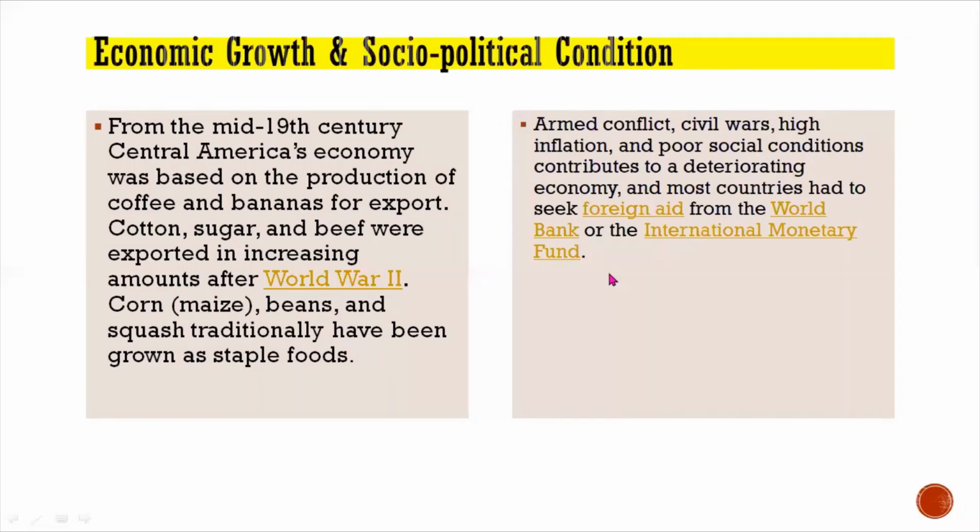So you can see here the political situation is not good, where every time we have armed clashes, armed conflict, or you can say civil wars, and at the same time we have high inflation, low currency value, and social indicators are very low. So overall the economy has been not encouraging here.